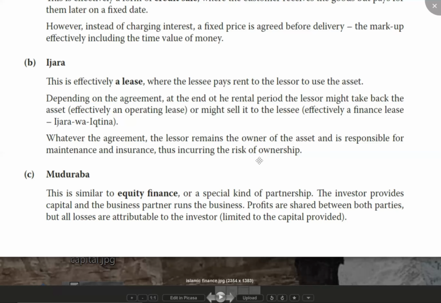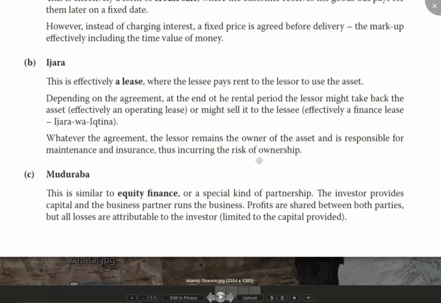So I have provided you capital of 10 lakhs, so only till 10 lakhs I'll bear the loss. Any amount above 10 lakhs, you will have to bear. And what if it is profits? Profits will be shared between both parties. So profits will be shared between you and me equally, or in any ratio which is pre-decided. So that is called mudarabba. That is the concept of mudarabba.